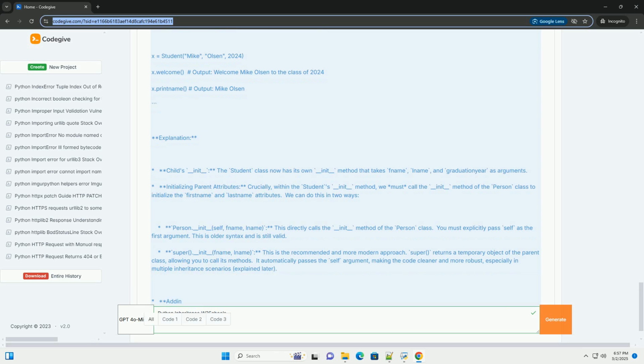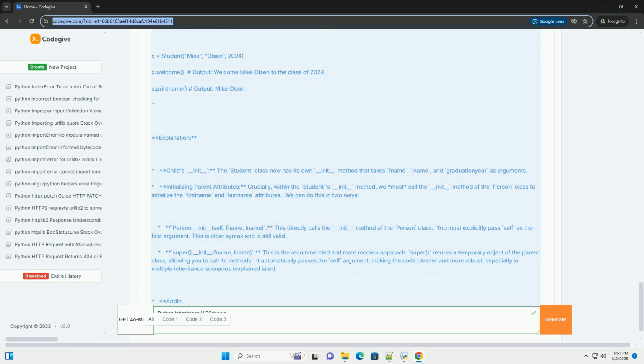When a class inherits from multiple parent classes, Python needs to determine the order in which methods are searched when a method is called on an object of that class. This order is called the method resolution order, MRO. Python uses the C3 linearization algorithm to determine the MRO. You can access the MRO of a class using the __mro__ attribute or the mro() method.